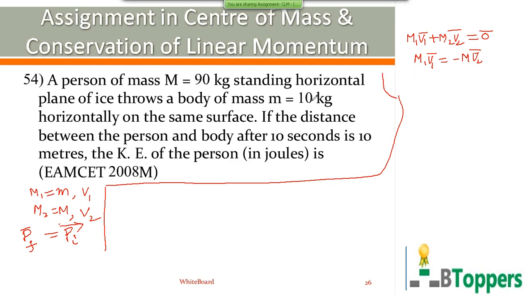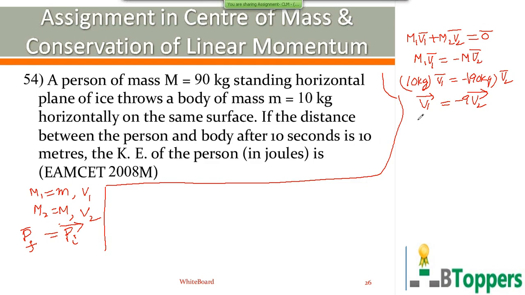Here m1 means the mass of the body projected, that is equal to 10 kg. m2 is equal to capital M, that is 90 kg. So you can write v1 bar equal to minus 9 v2 bar, so that the two bodies move in opposite directions.